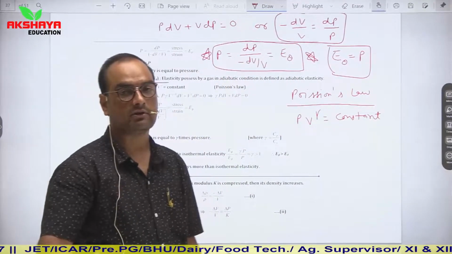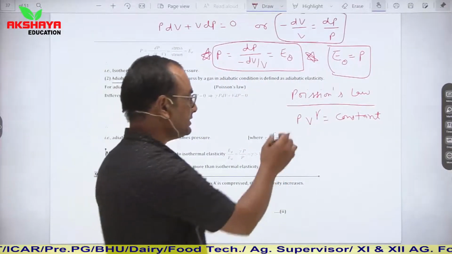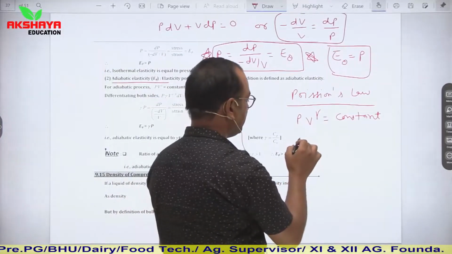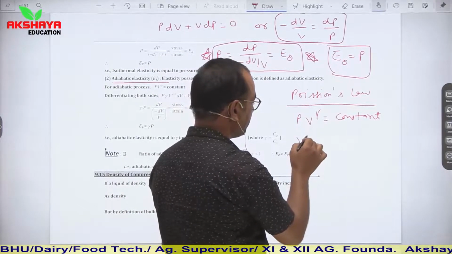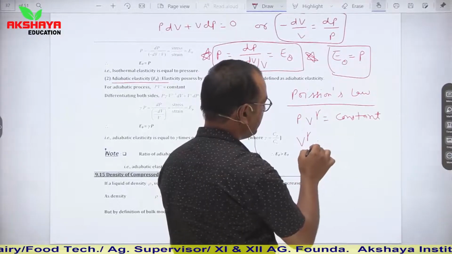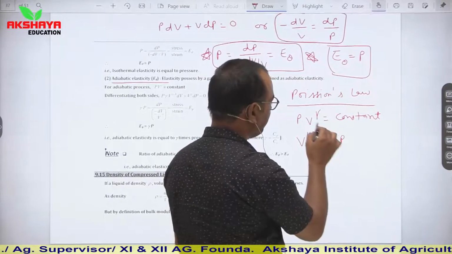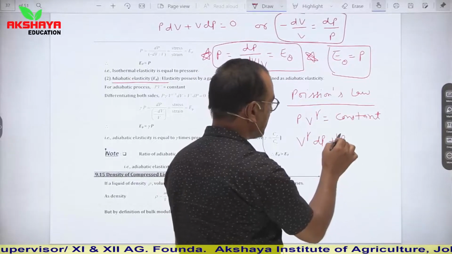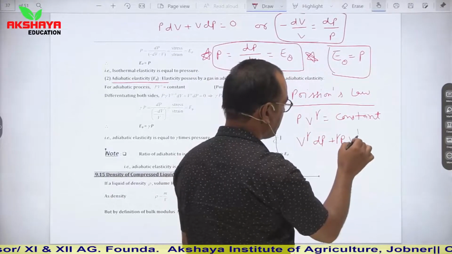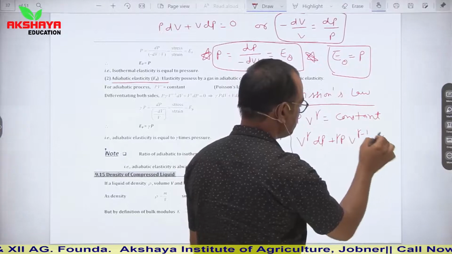From here we can also establish a relation, again differentiating on both sides. If we take V to the power gamma as common, then it is V to the power gamma dP, plus, differentiating V to the power gamma, gamma P V to the power gamma minus 1 dV is equal to 0.